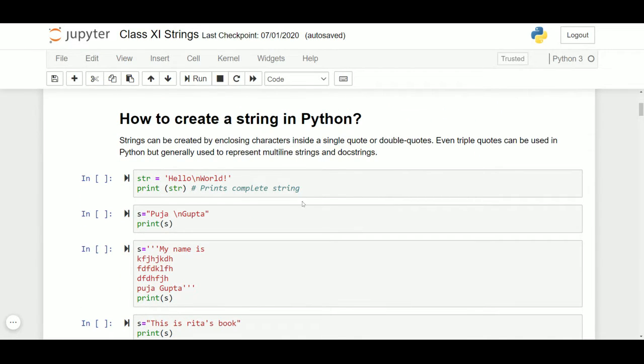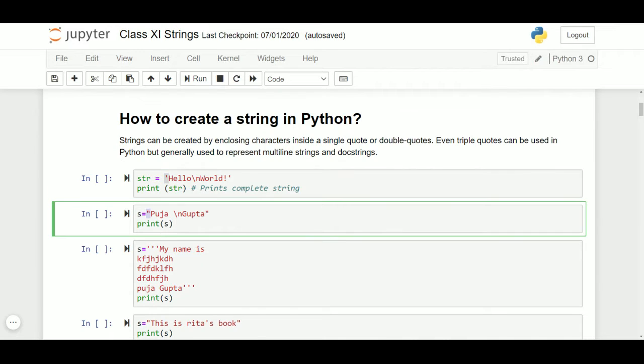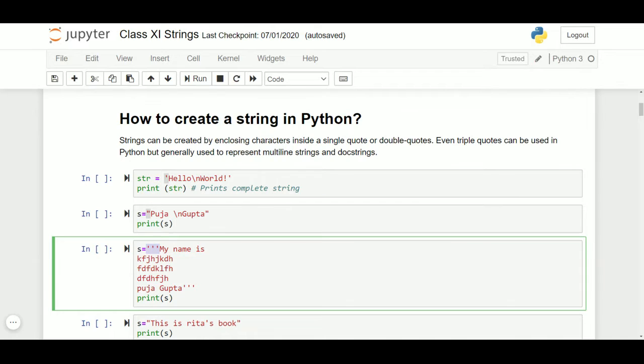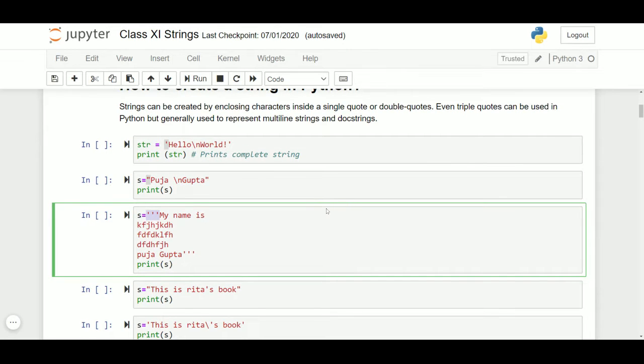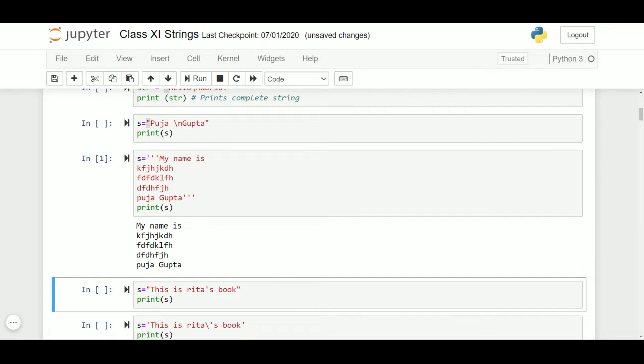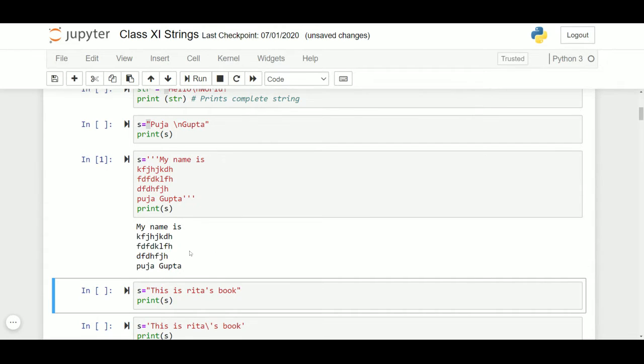We can do so by enclosing the characters within single quotes, double quotes, or triple quotes. Triple quotes can be triple single quotes or triple double quotes. The advantage of triple quotes is that you can run your string into several lines, in a multi-line string. As you can see, I did not have to put a backslash n anywhere. I just wrote the lines in different lines and the output came to me.